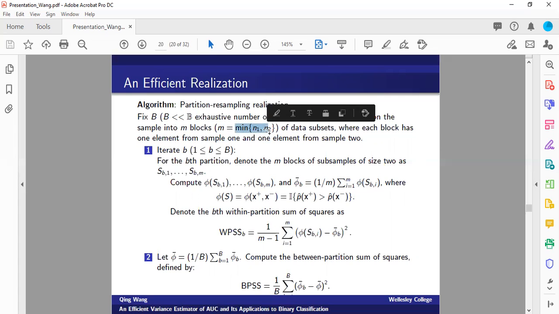So in our case, this is very easy to realize. And then we are going to take one element from sample 1 and then one element from sample 2. And we can follow the following equation to calculate our proposed variance estimator very efficiently. Due to time constraint, I'm not going to go through this algorithm in detail, but I just want to point out that we do have an efficient realization with a partition resampling scheme, which can help to calculate our proposed variance estimator much faster than based on the original formula.